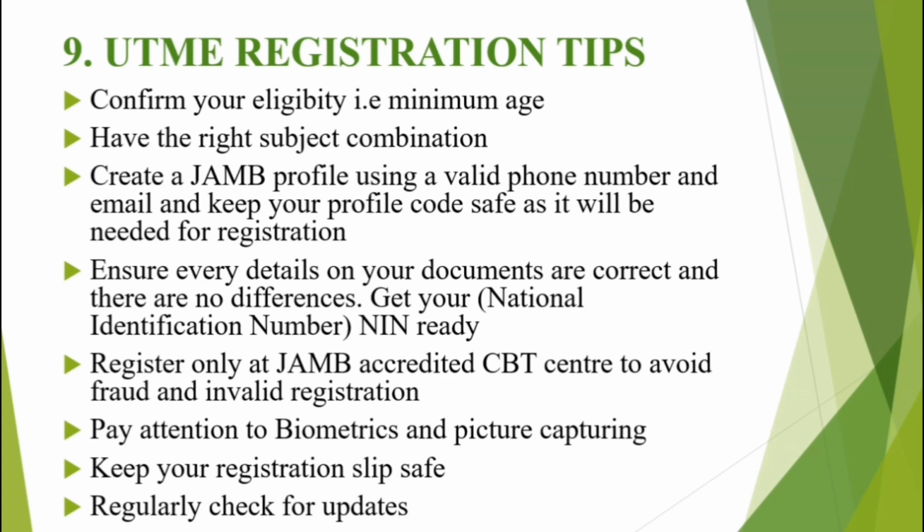So if your first name is A, ensure that in all your documents your first name is A. If your last name is C, ensure that in all your documents your last name is C. And every other detail should be correct. For example, your local government should be the same across all your documents. It shouldn't be something else in your WAEC result and something different in your NECO result and something else in your birth certificate. It should be the same. Your date of birth and all of that should be correct, because if this is not correct or there are differences, it will affect your chances of getting admission. And even when you want to do correction for these particular details, they are quite expensive on the JAMB portal.